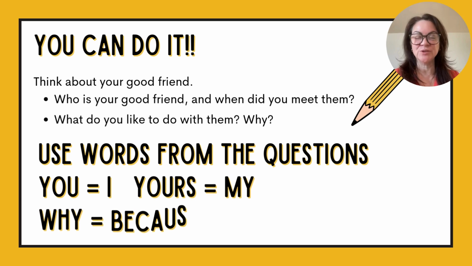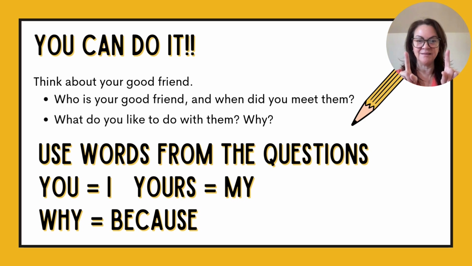The prompt says, think about your good friend. Who is your good friend, and when did you meet them? What do you like to do with them? Why? So many things to remember, students. Use words from the question. Remember, you is I, yours is my in your answer. And when you see why, you will write because and give your reason. Okay, you can do it. I can't wait to see your answers.